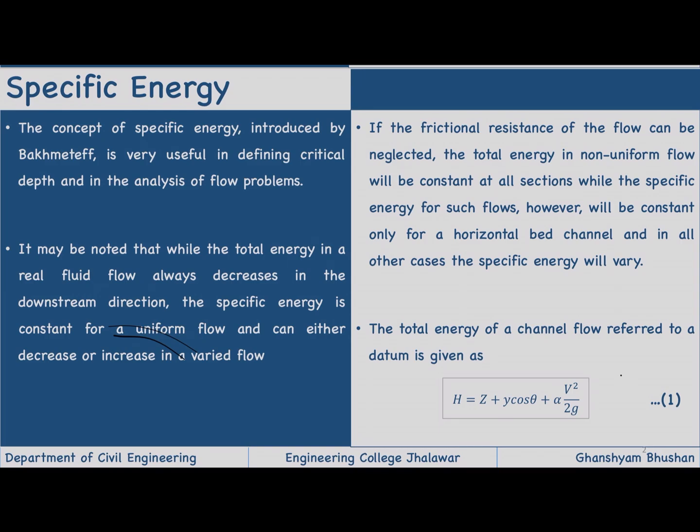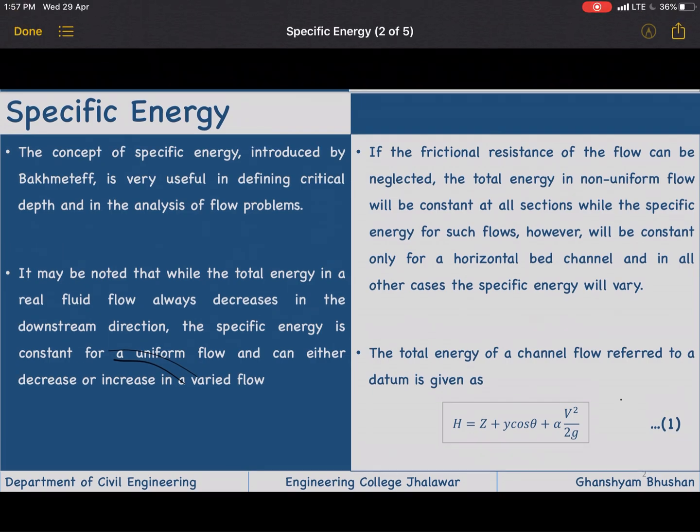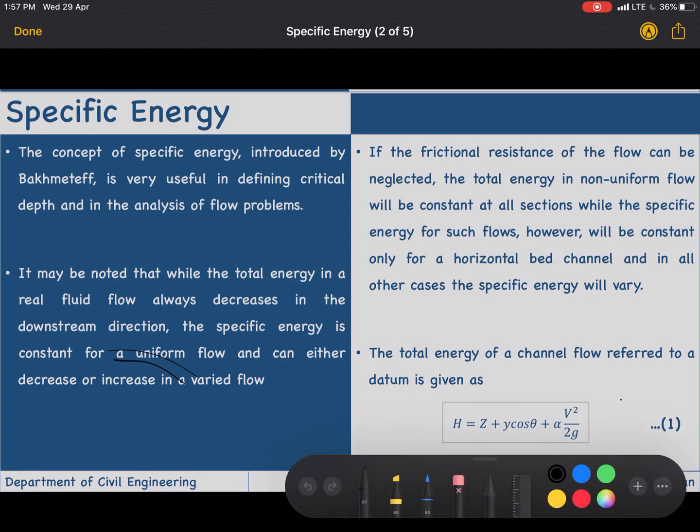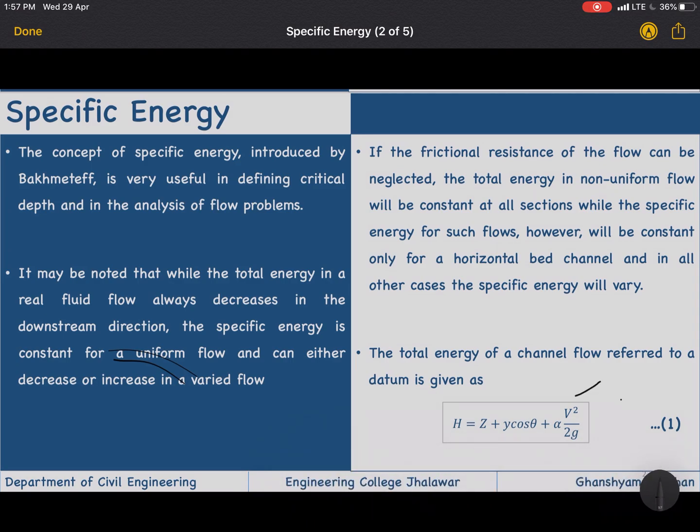The total energy of a channel, as you can see in this equation, is the total energy. Z is datum head, Y is pressure head, and V square upon 2g is velocity head. Here alpha is the kinetic energy factor.